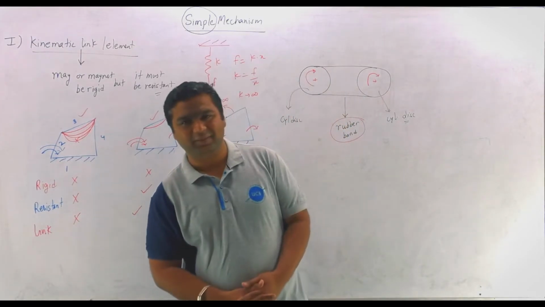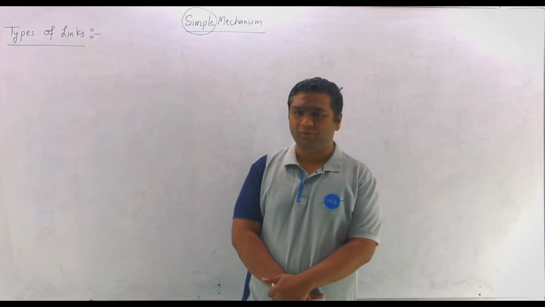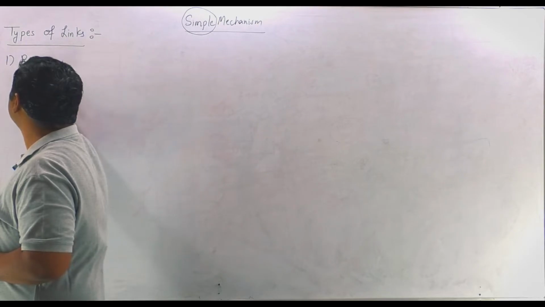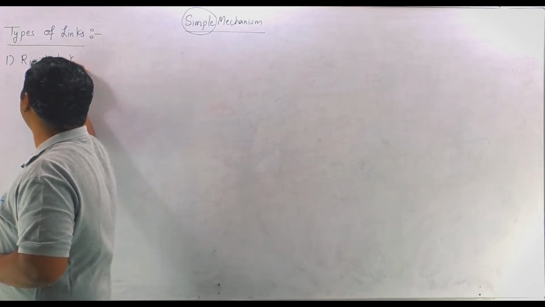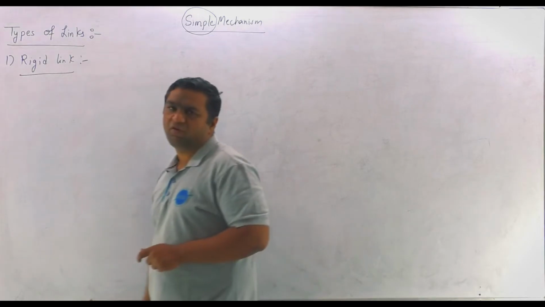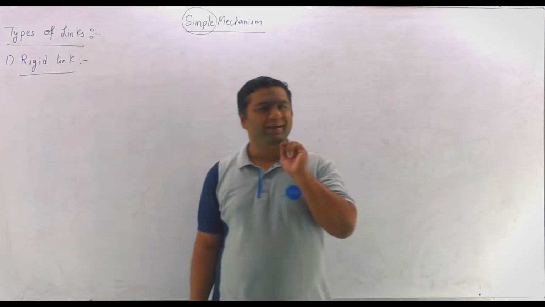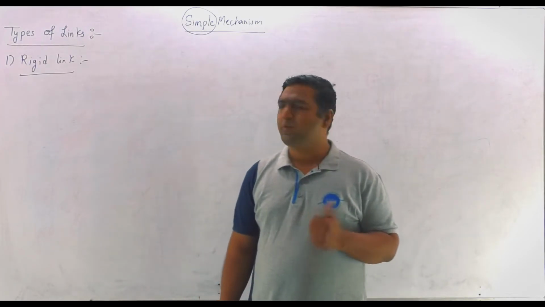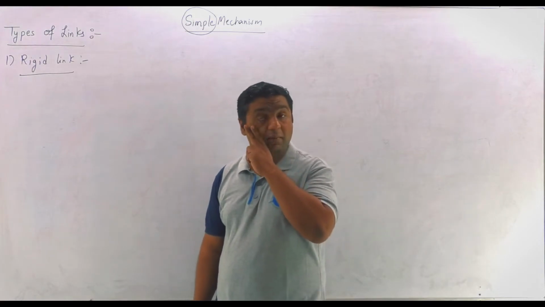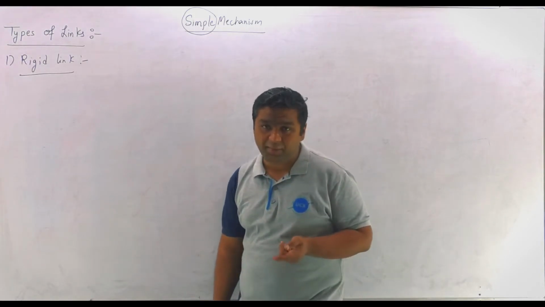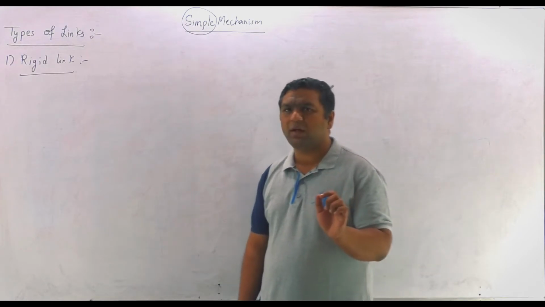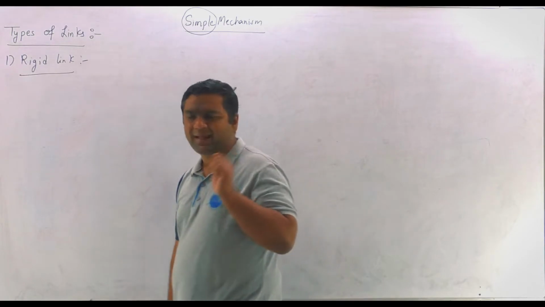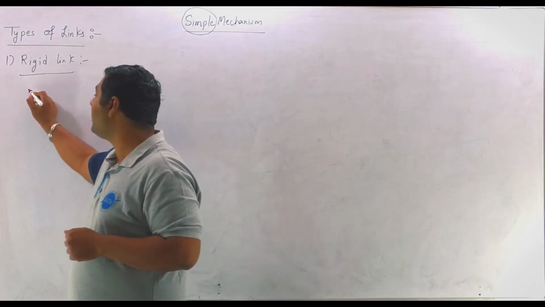Let us see the types of links. The very first type of link is the rigid link. Rigid links are the links in which deformations are either not there or they are negligible. They are so negligible that they cannot be seen with the naked eye. As in material science, I told you that the minimum we can see with the naked eye is 0.5 mm. So either deformations are not there or they are so negligible that we cannot see them with the naked eye.